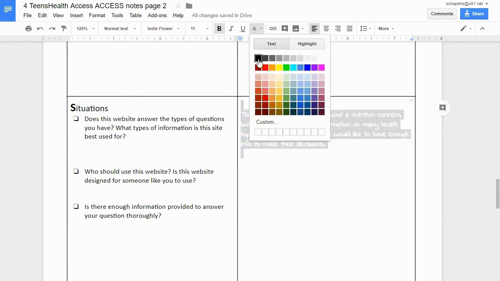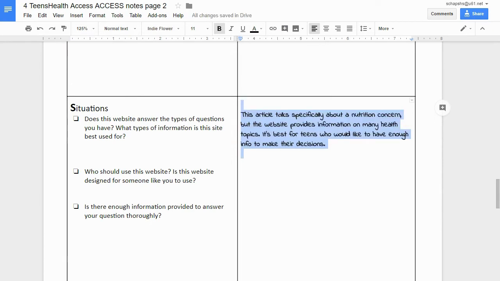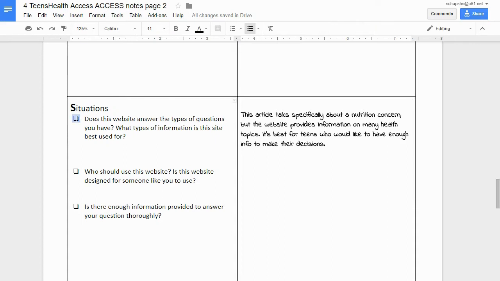So on my checklist, I want to make a couple of notes. The article that I was looking at talks specifically about nutrition and what types of foods and how much food teens should eat. But the website teenshealth.org in general provides information on many different health topics. It seems like the website is best for teens who would like to have enough info to make decisions about their health. So I'm going to give this one a check mark because it does seem like the website answers the types of questions that we have.